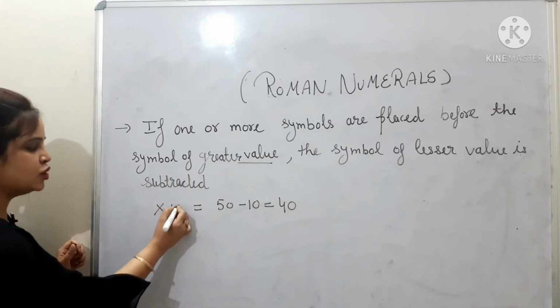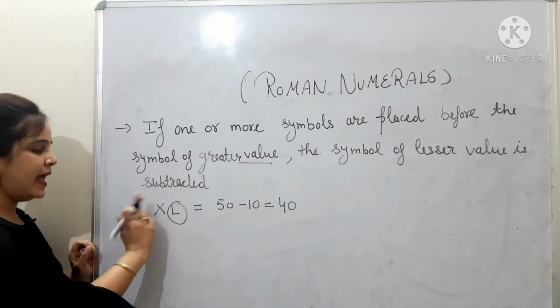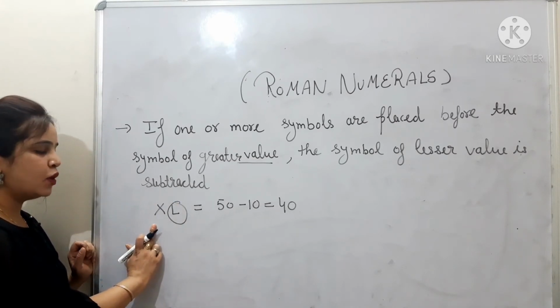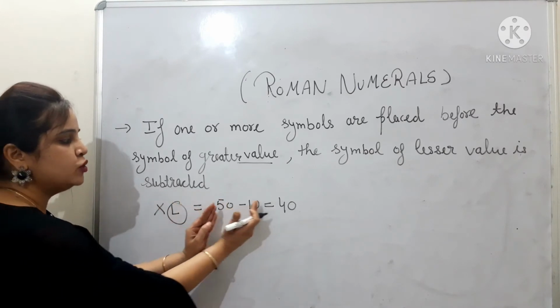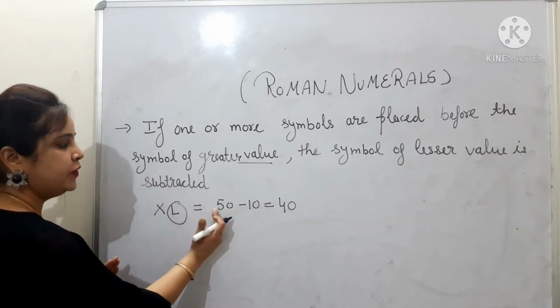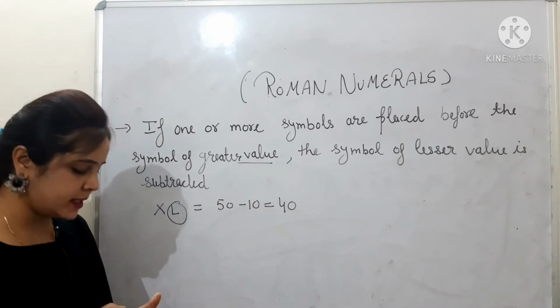Here L is 50, and X, which we have written before it, is the symbol of lower value. So we are going to subtract these two. So 50 minus 10 is what? 50 minus 10 is 40.